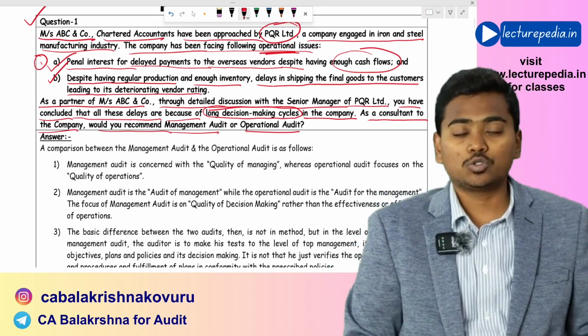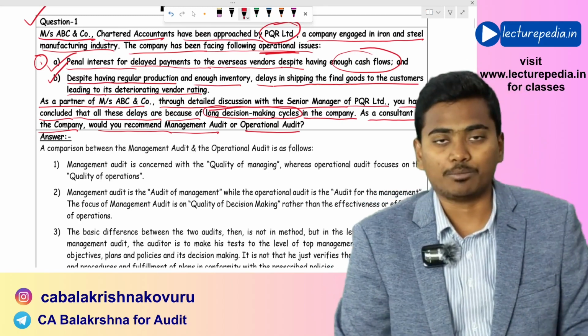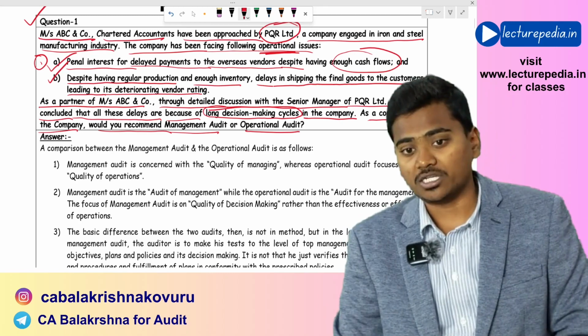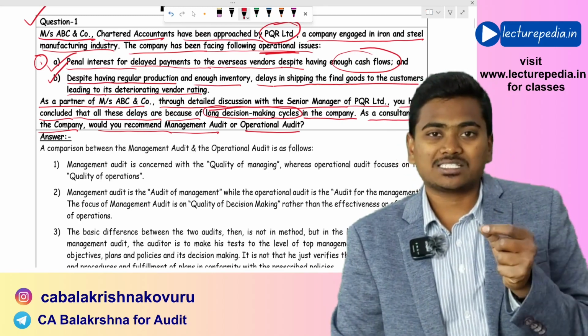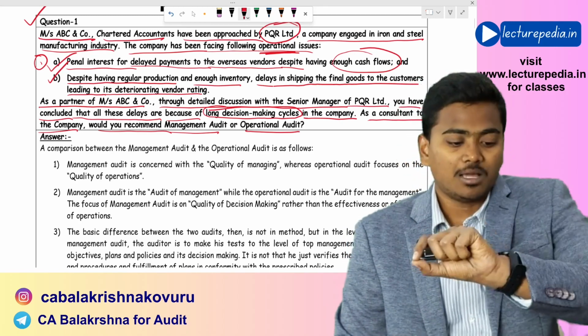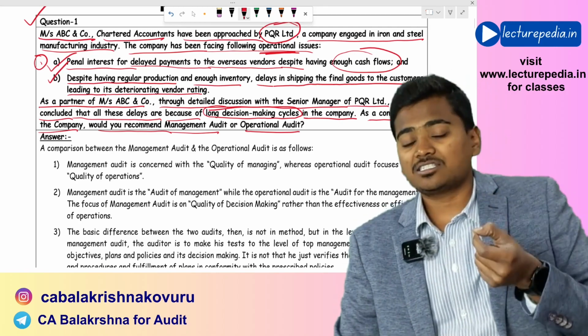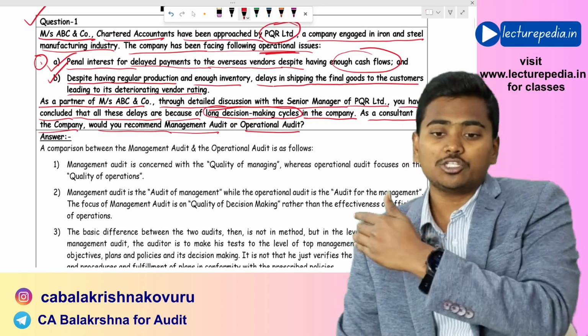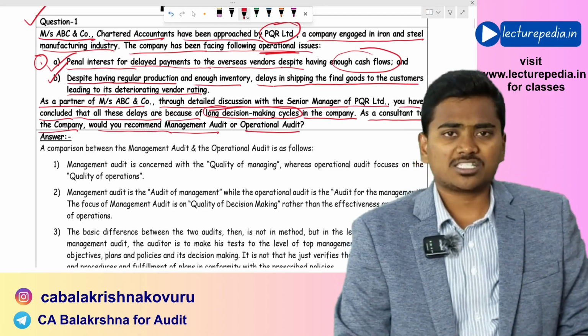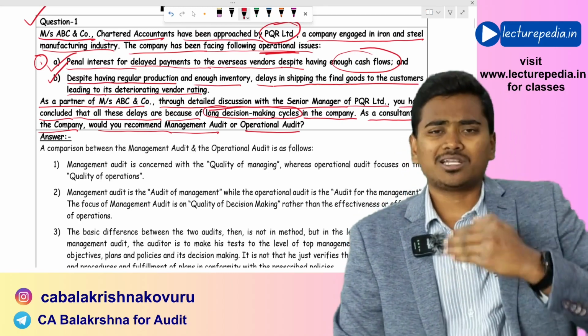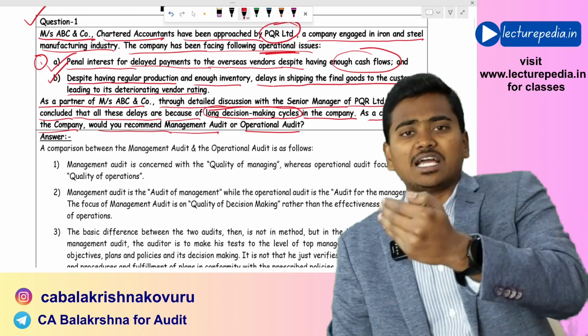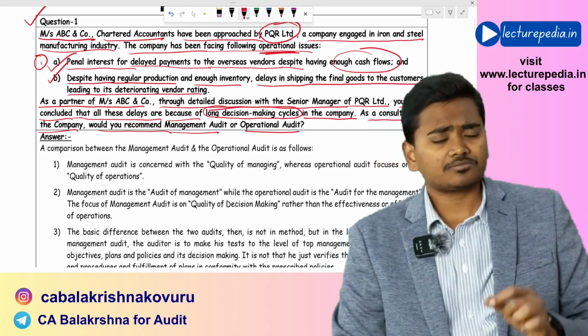Basically, these are two different types of audits: management audit and operational audit. This question focuses on the differences between management audit and operational audit, and it asks you to suggest which type of audit you will perform in this scenario. First of all, we will explain what the difference between management audit and operational audit is.